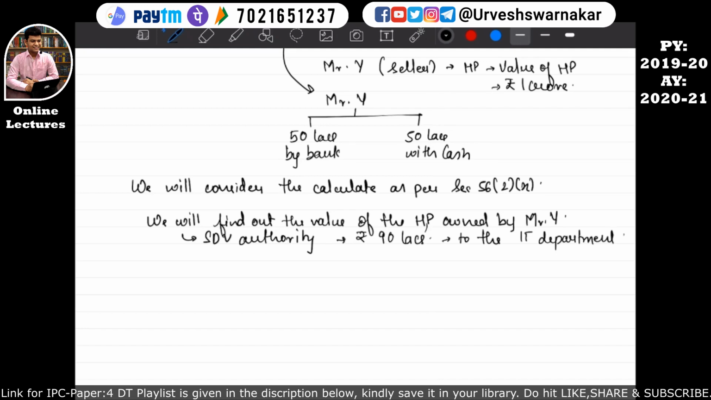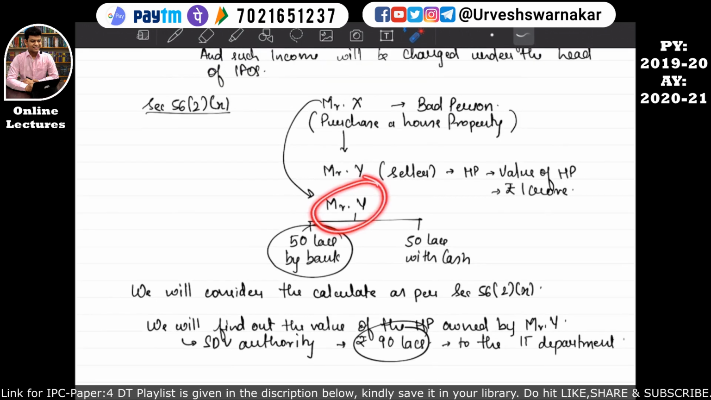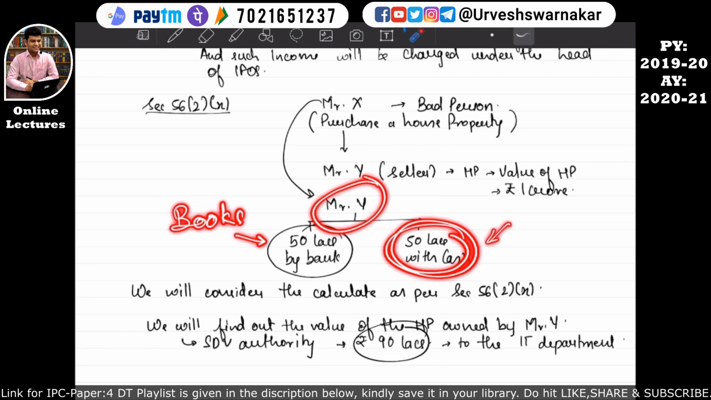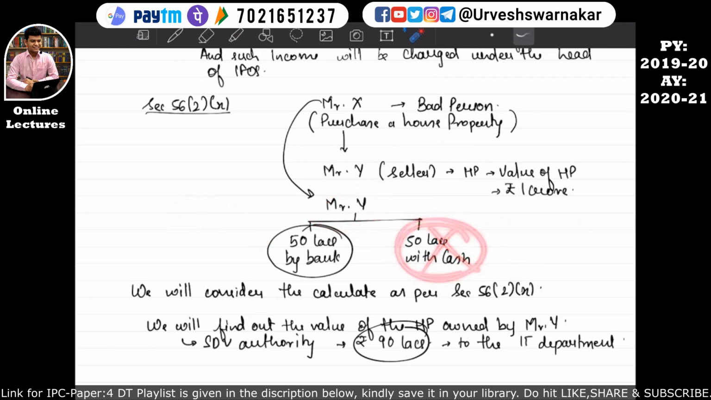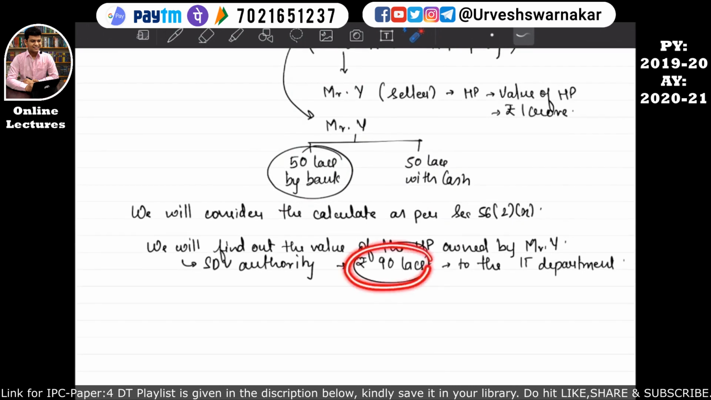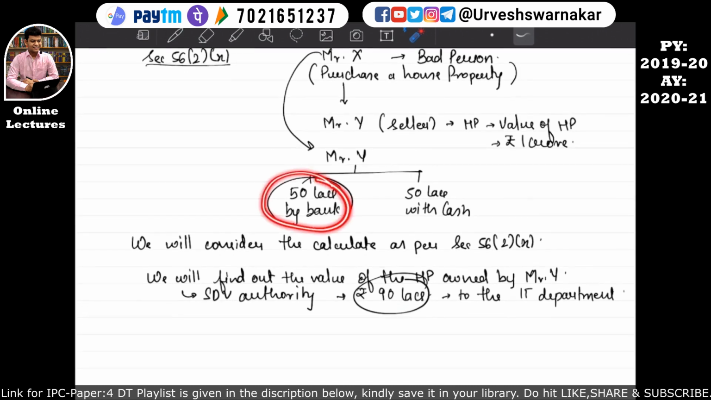So this 90 lakhs will be compared with this actual consideration paid. Basically this 50 lakhs is only the actual consideration paid to Mr. Y in books, but in reality he has already paid him 50 lakhs cash, which is black money. So income tax has no idea about this particular thing. So they are saying even if Mr. A has purchased the house property at rupees 50 lakh, our Stamp Duty Valuation Authority thinks that the value of the house property should be 90 lakhs. Since you have purchased this house property at 50 lakhs and the actual value should have been 90 lakhs, this means that you have purchased this house property at a lesser value.